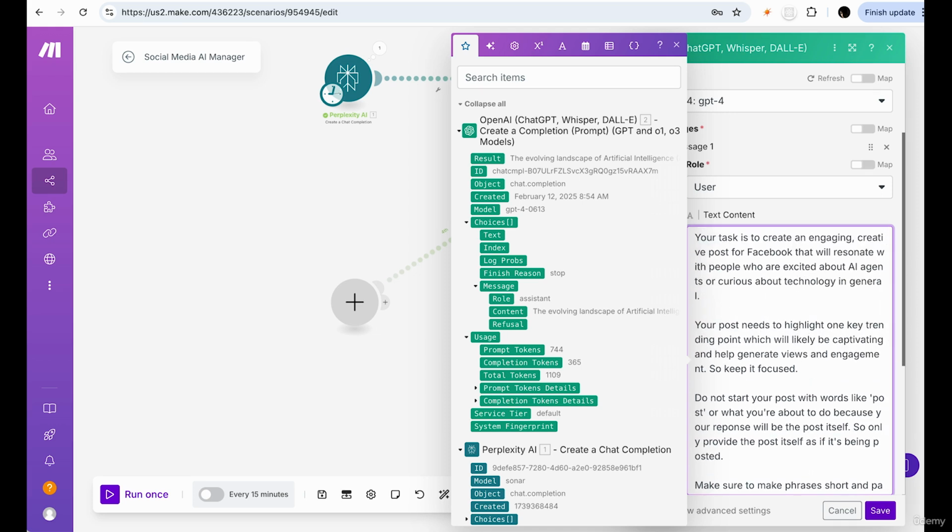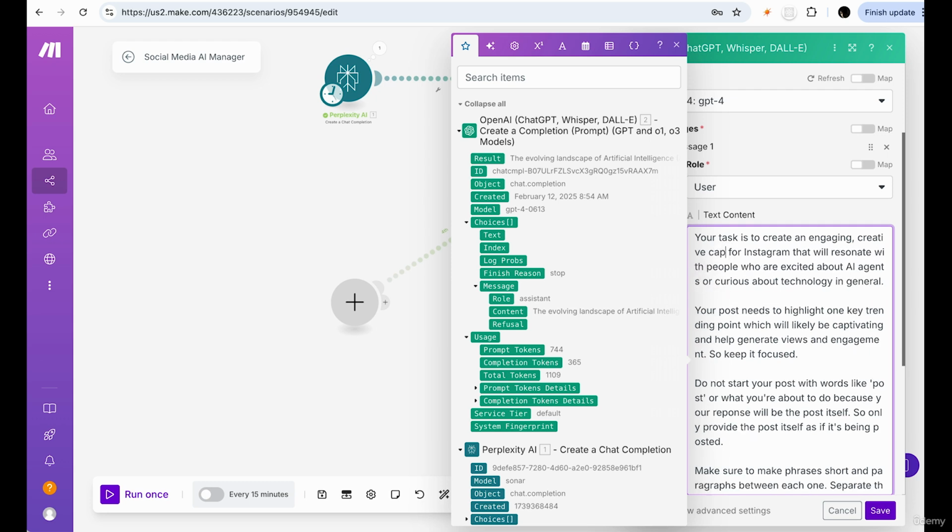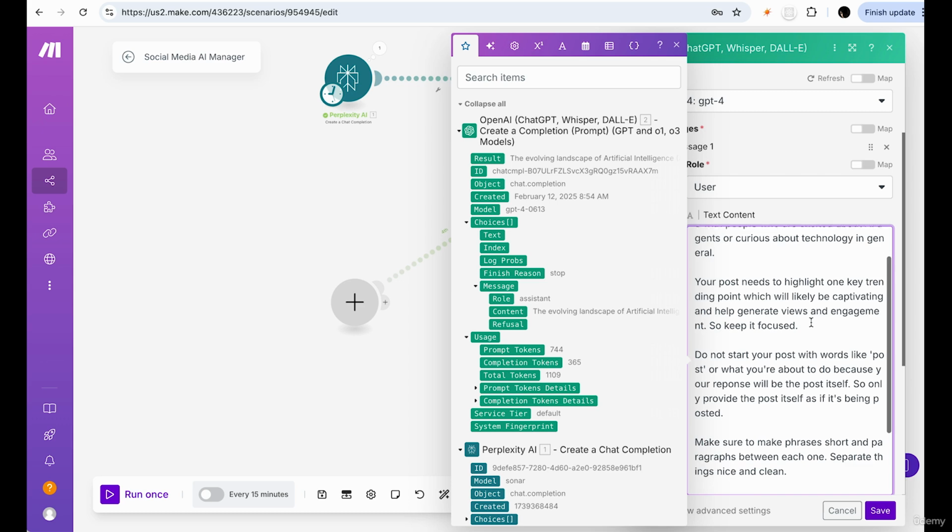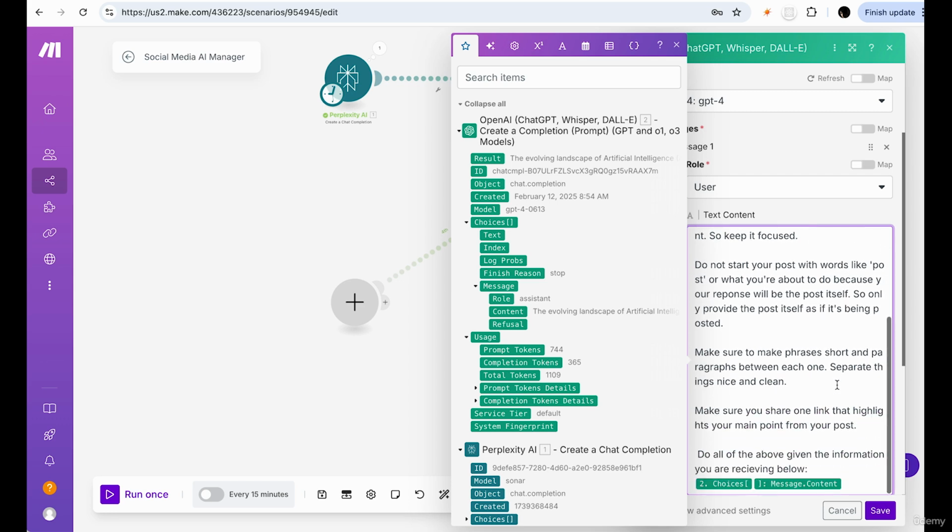So we'll copy and paste it, and we'll make some changes. So your task is to create an engaging creative post for Instagram. And instead of post, we can say caption. That will resonate with people. Your post needs to highlight one key, blah, blah, blah.